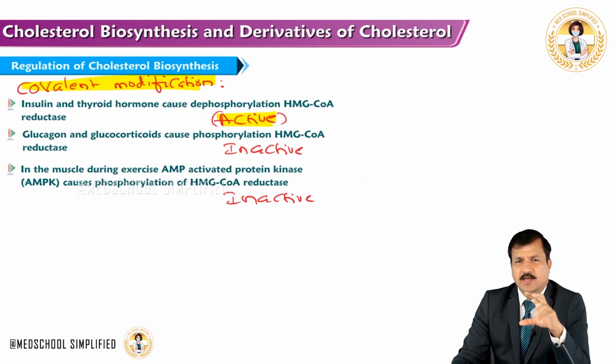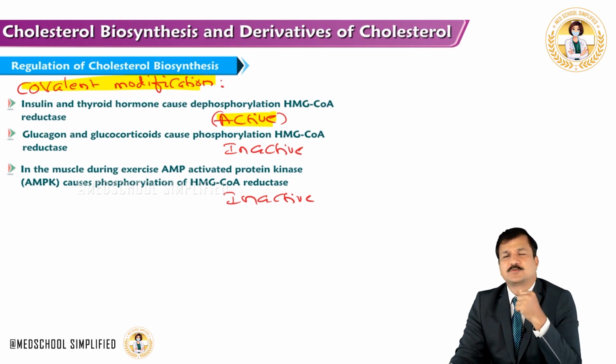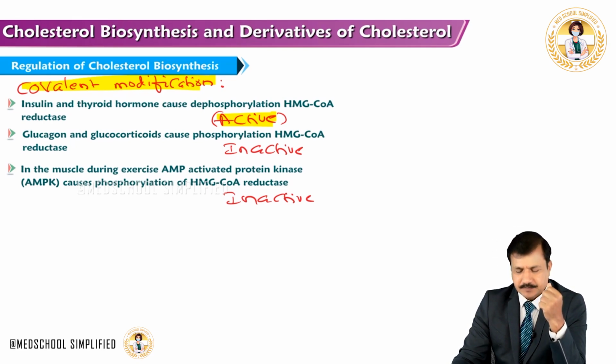In the same way, in cholesterol biosynthesis, HMG-CoA reductase is the most regulated enzyme, and insulin, which promotes biosynthesis of cholesterol, keeps HMG-CoA reductase in the dephosphorylated state, and that's the active state of the enzyme. And insulin always works through protein phosphatase to remove phosphate from the enzyme.